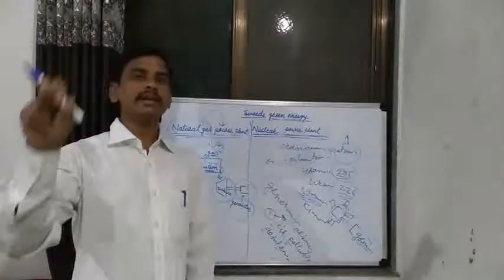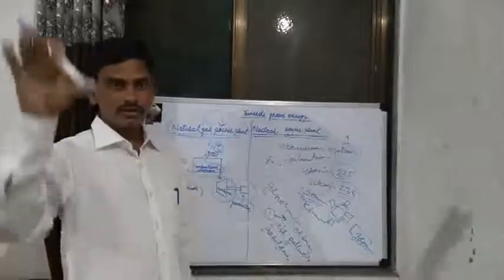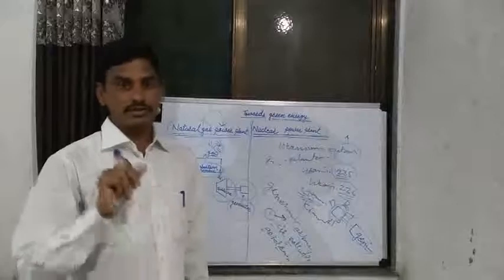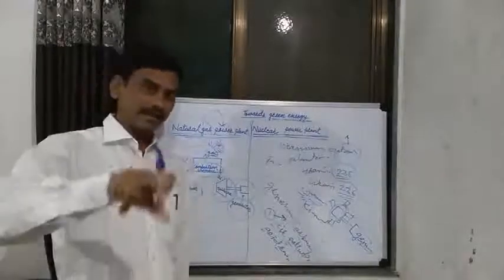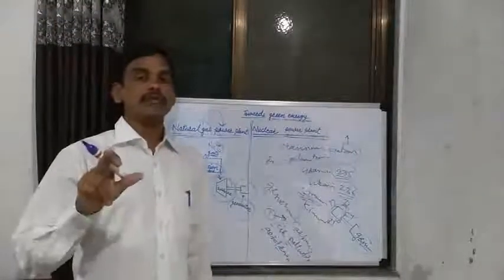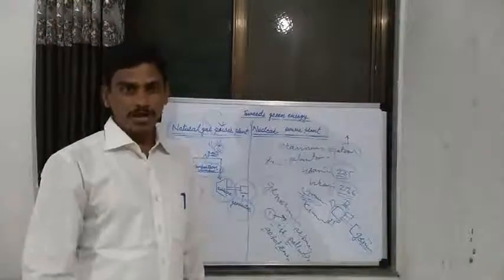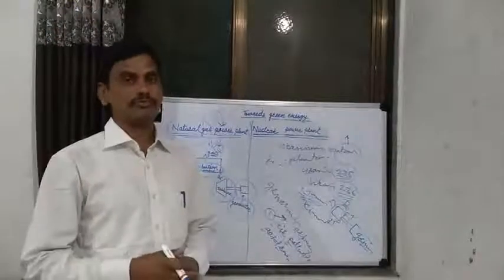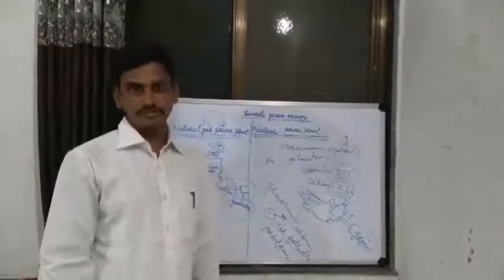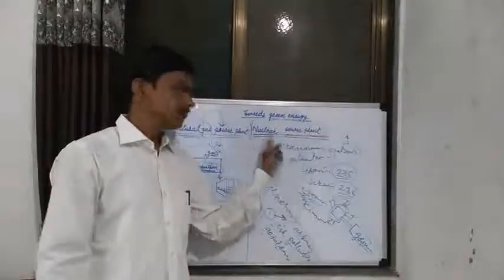this sulfuric acid and nitric acid, harmful to the environment, come to earth by rainwater. That is known as acid rain, caused by this sulfur oxide and nitrogen oxide. Those nitrogen oxide and sulfur oxide are released by thermal power plants by burning coal. That's why it is harmful to biodiversity and living organisms. This is the first problem created by this power plant.